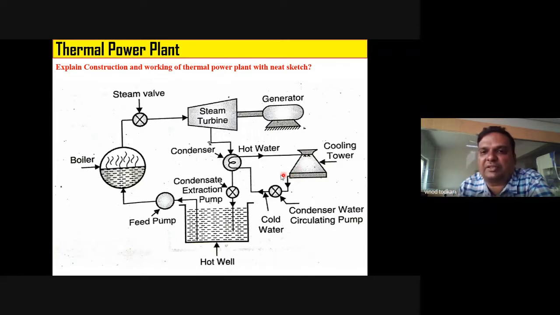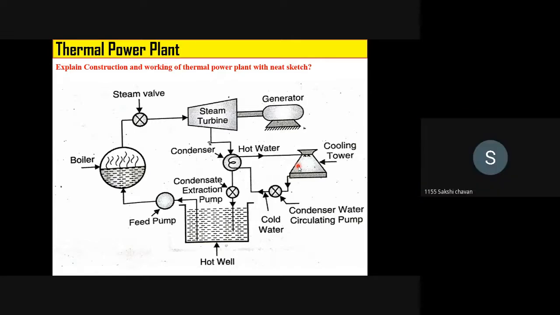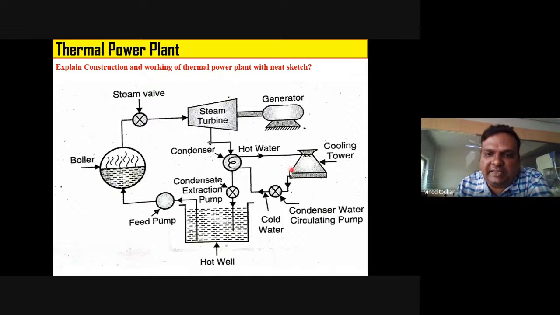I will show you the animation, right? So that the concept will be more clear to you. And this water is sprayed from top to the bottom, right? So water is flowing from top to bottom and cold air is flowing from bottom to top. So both fluids come in direct contact with each other. Water rejects heat to air. So temperature of water decreases. What will happen to temperature of air? Yes, temperature of air will increase.